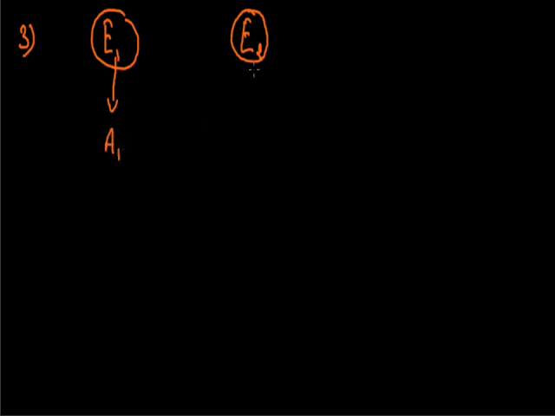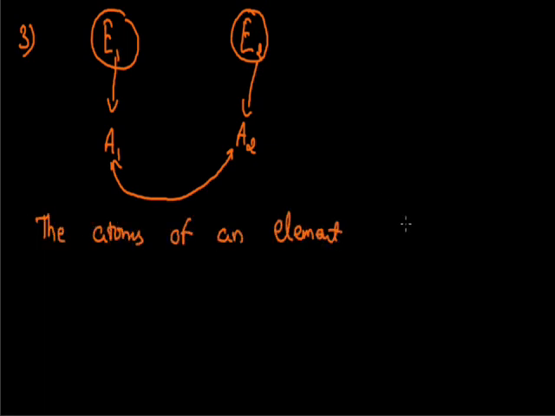Now, if I compare the atoms of two different elements, such as if I have the first element named E1 and the second element I am going to name E2, then if I compare the atoms of these two elements, termed A1 and A2, according to Dalton these two atoms will be different in each and every regard, and no two properties will resemble each other. And that is the third postulate: the atoms of one element are different from the atoms of another one.